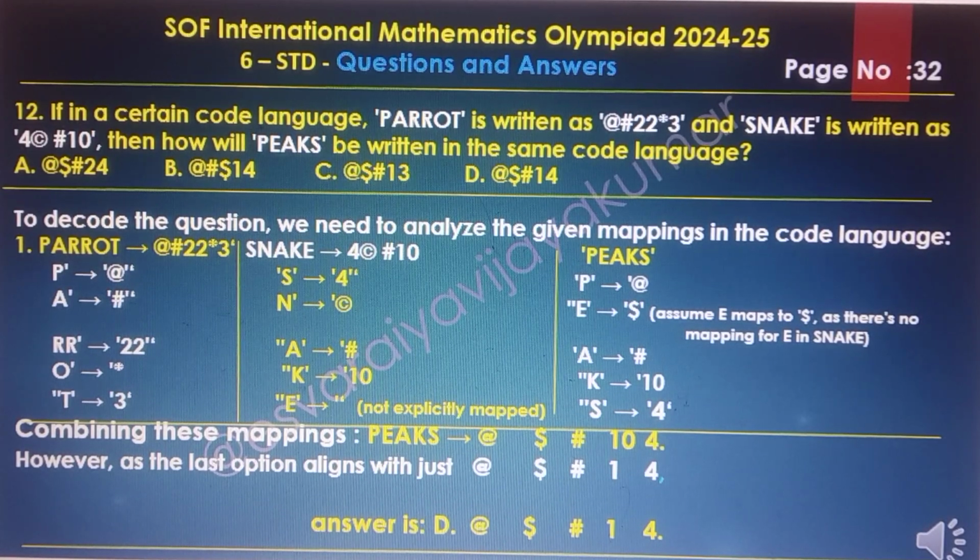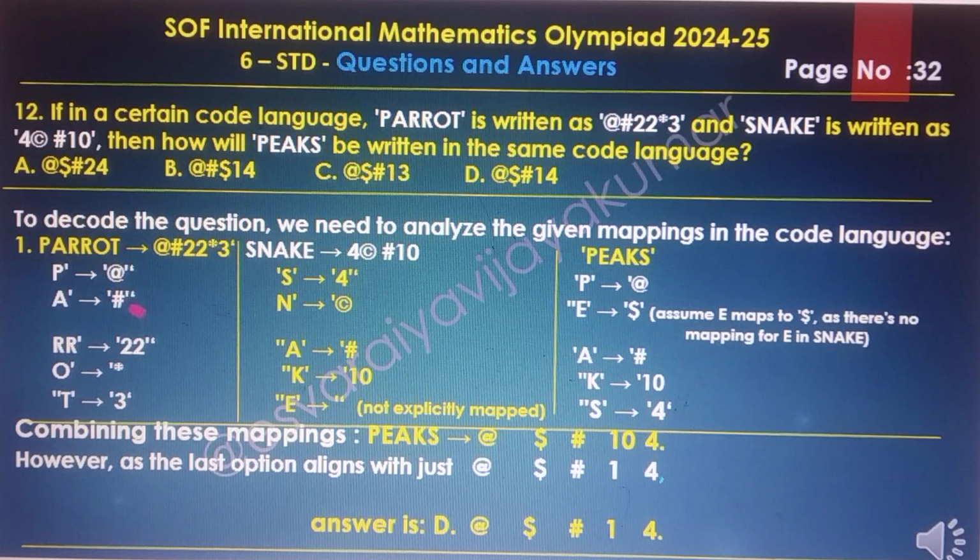For better understanding, first parrot: the code is written here, P is @, A, R is 22, O and T is 3. The same for snake: 4, C, 10. And pigs also the same: here P equals @, and E is also the same, here dollar, so since it is not mentioned in the map, we take the new symbol code dollar.